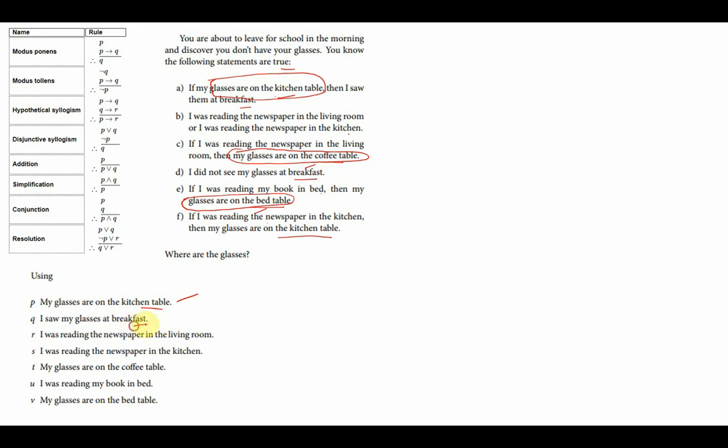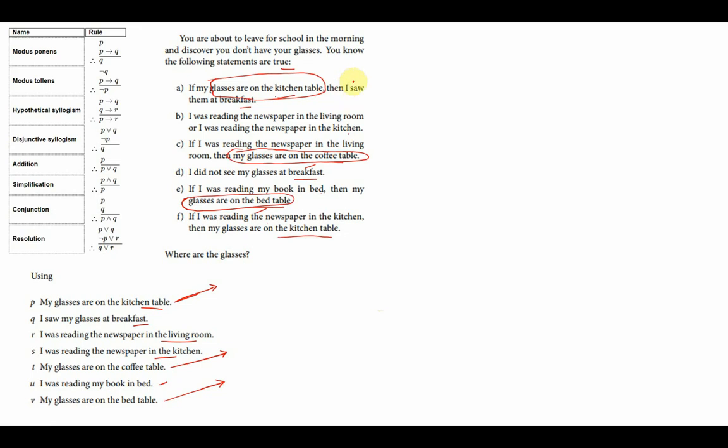I saw my glasses at breakfast. I was reading the newspaper in the living room. I was reading the newspaper in the kitchen. My glasses are on the coffee table. Possible conclusion. I was reading the book in bed. Possible conclusion. So these are the three possible conclusions.